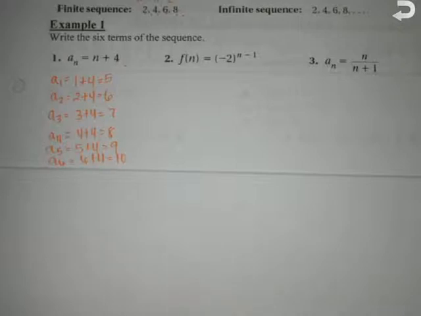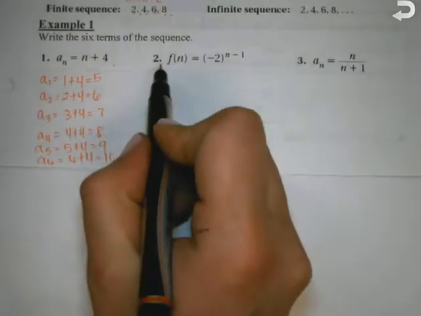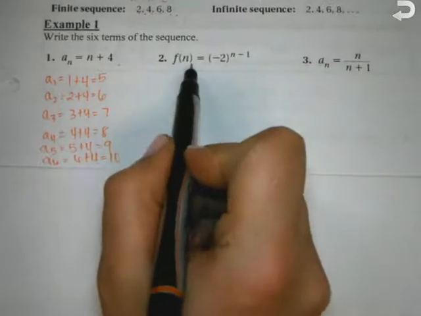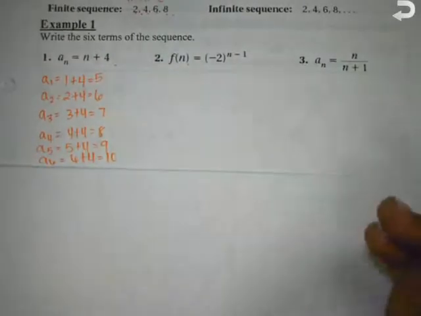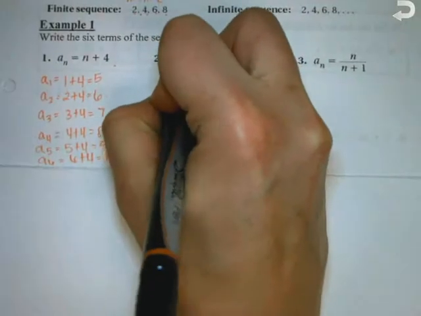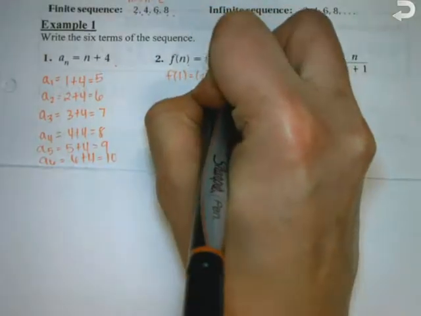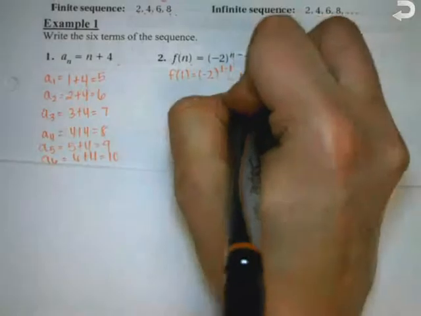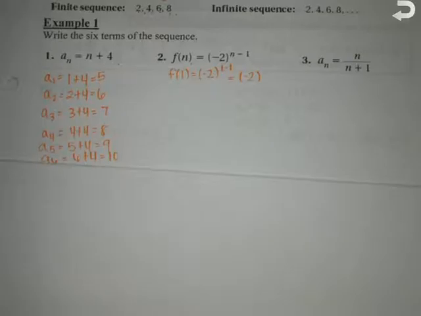Number 2 is almost exactly the same. They list your terms a little bit differently: f of n, it's the same thing. So we're going to start with f of 1. That's negative 2 to the 1 minus 1, which is negative 2 to the what? 1 minus 1 gives me 0.